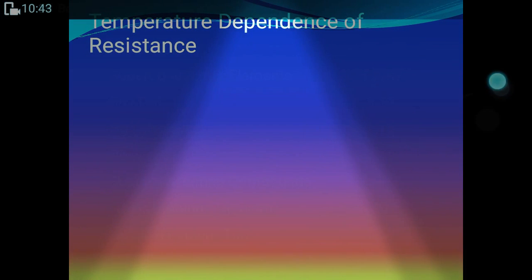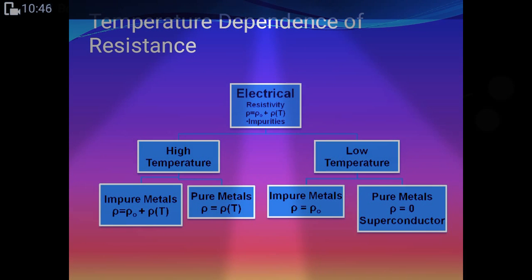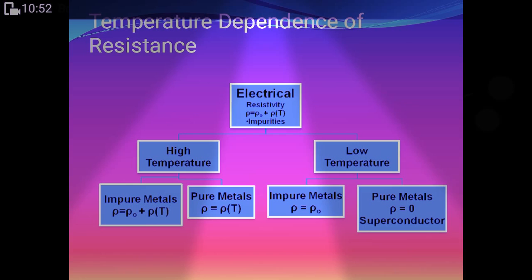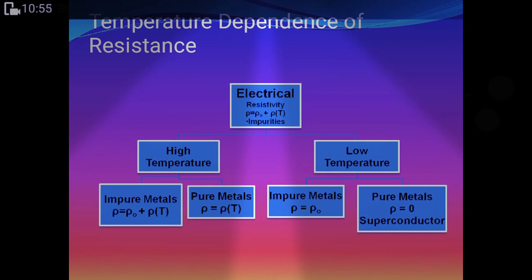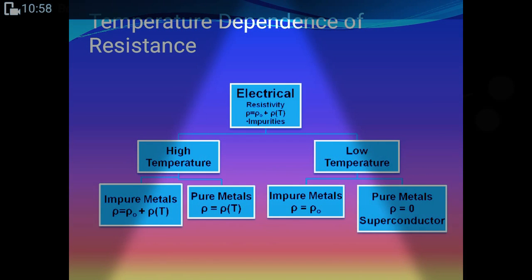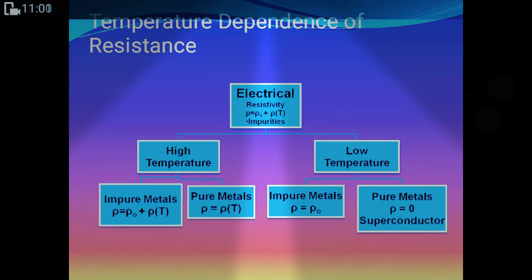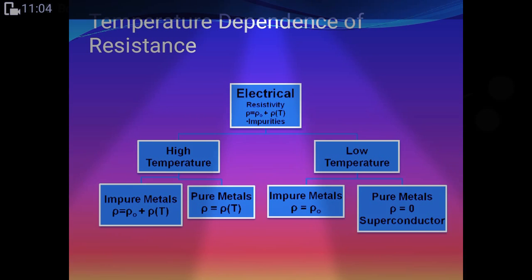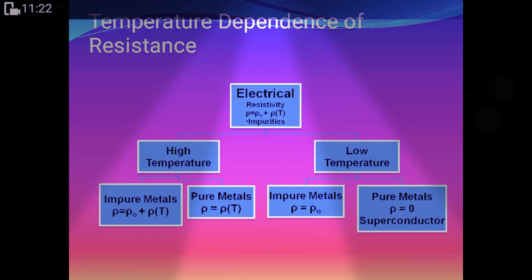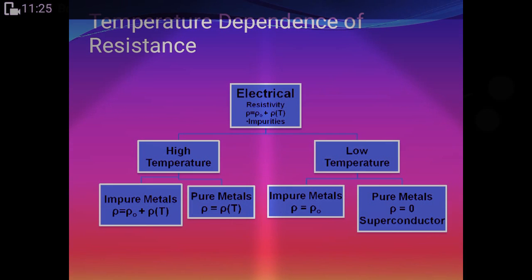Temperature dependence of resistance. We know that resistance depends on the temperature. Okay guys, I hope that you know all these things, because you have studied this in 11th, 12th, or somewhere else, that resistance depends on the temperature, for metals, impure metals, conductor alloys, all those things. Here are the formulas, showing how electrical resistivity with impurities behaves at high temperature and at low temperature.